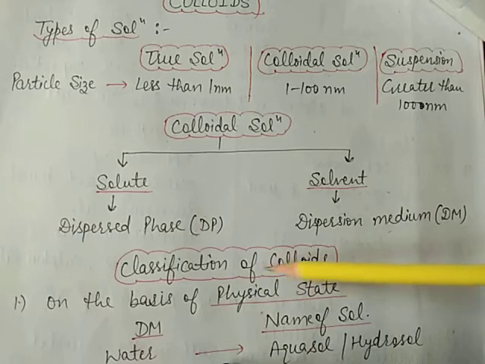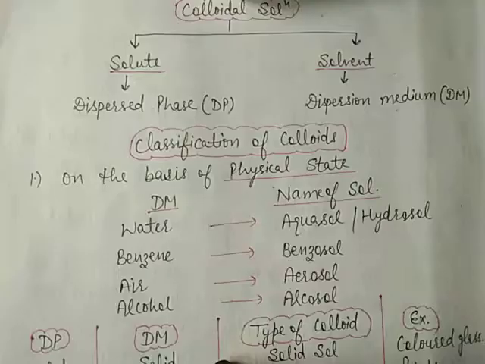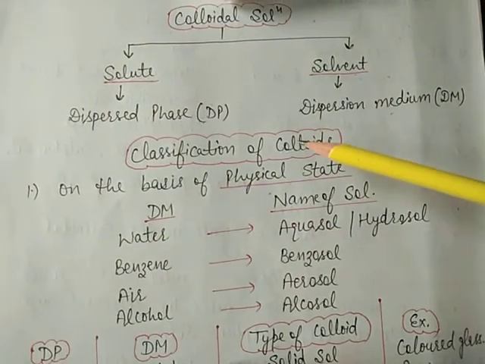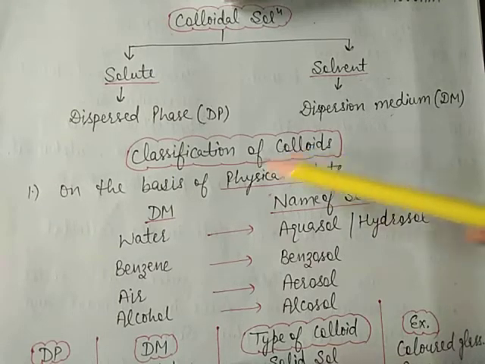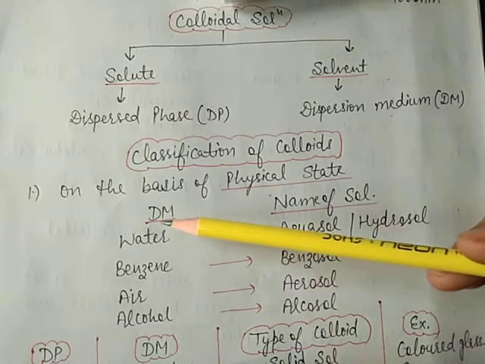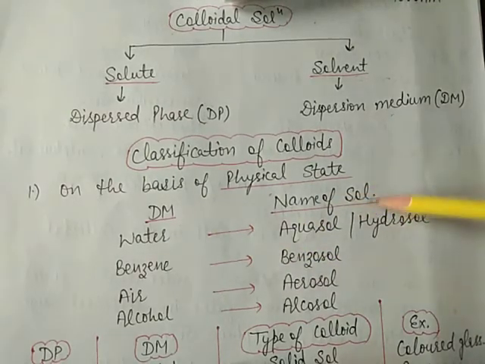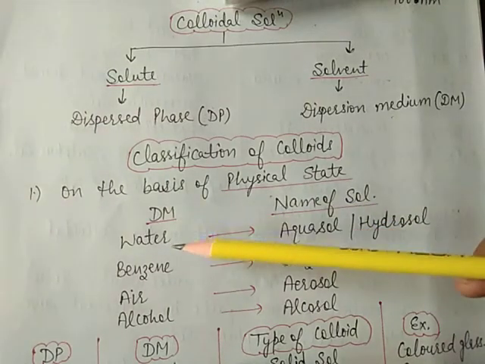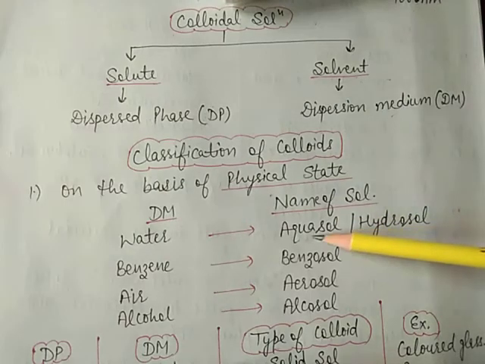Now the classification of colloids. On the basis of physical state, colloids are of many types. Dispersion medium and name of the sol. Sol means colloidal solution. If the medium is water, then its name is aquasol.